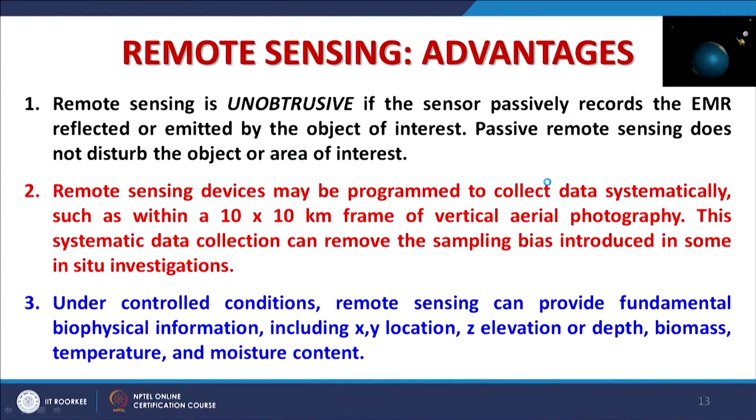And under controlled conditions, remote sensing can provide fundamental biophysical information, including X, Y location, Z location, and that comes from navigation satellites. Also we can get the biomass, temperature and moisture content.